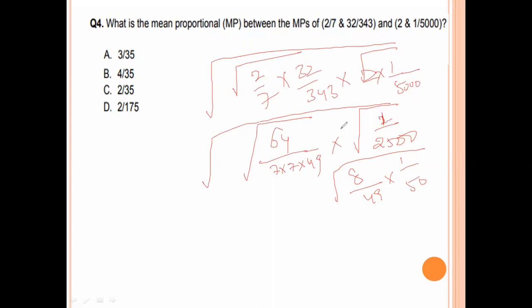Now here we see 2 by 7 into 32 by 343, 64 by 49. The 64 means 8 by 49 into 1 by 8 means 3 by approximately 3 by 8 means approximately 3 by this is 7. This is 5 5 25 7 5 7 5 35. 3 by 35 approximately we get, that is option number A is the right answer.